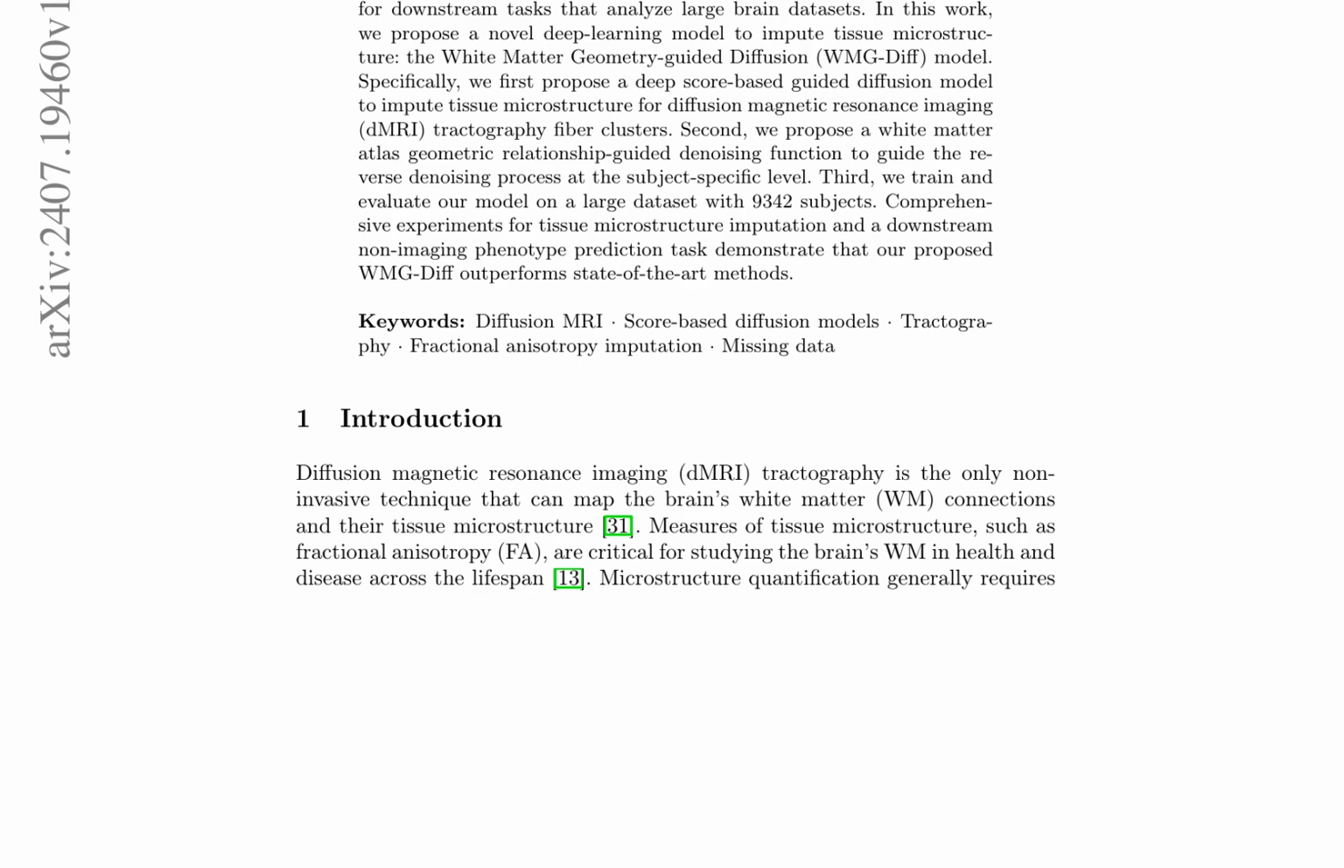The authors demonstrate that their proposed WMG-Diff model outperforms state-of-the-art methods in both tissue microstructure imputation and a downstream non-imaging phenotype prediction task. This work has significant implications for improving the accuracy of parcellation in white matter tractography, which is crucial for disease prediction, anatomical tract segmentation, surgical brain mapping, and non-imaging phenotype classifications.